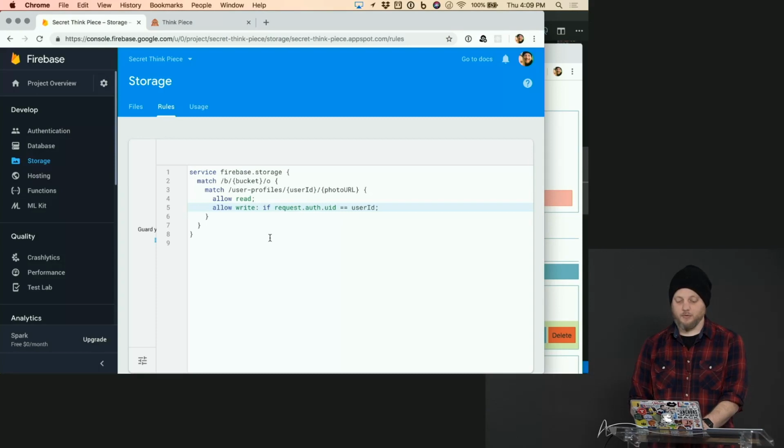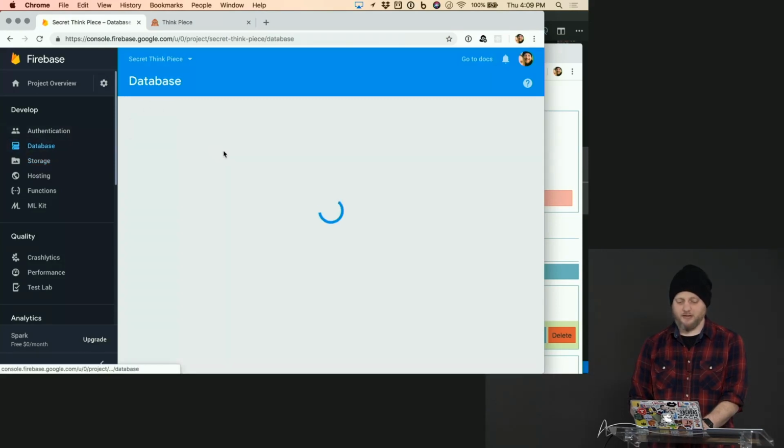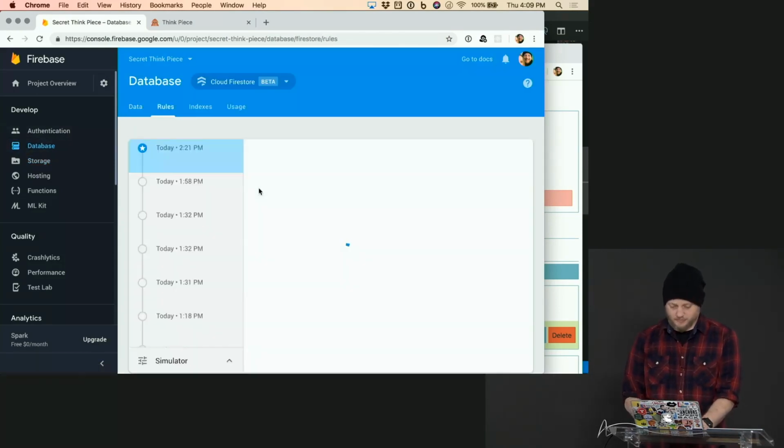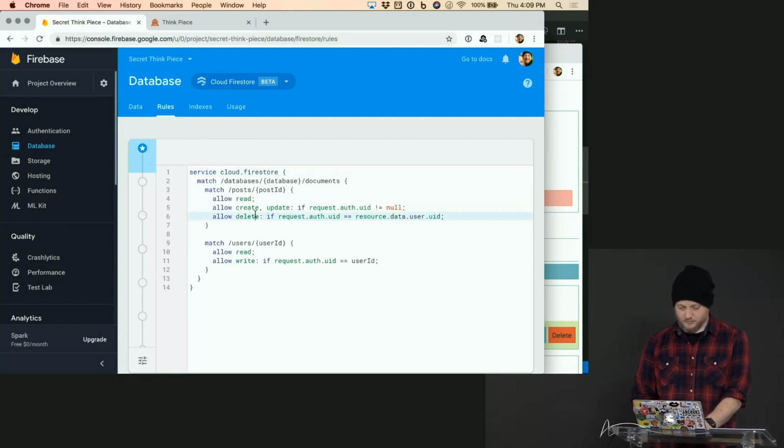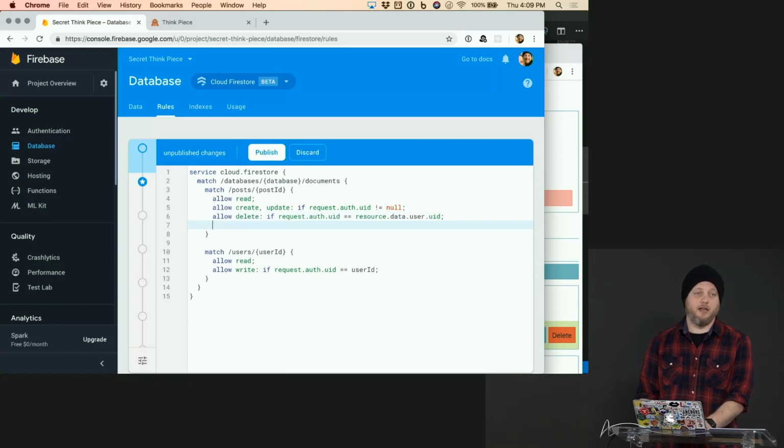We'll go to rules, this time for the database. Remember we saw earlier when discussing security rules that we can nest them, right? So we say match comments, comment ID.